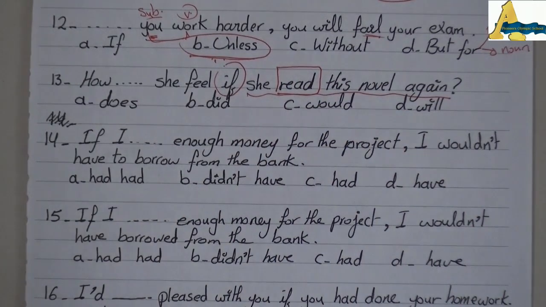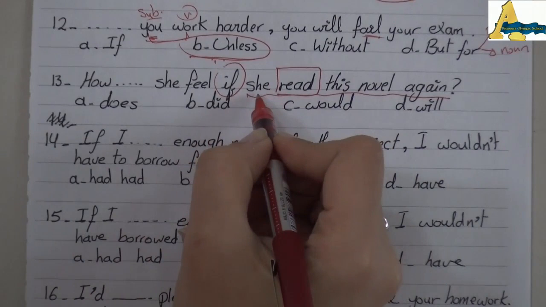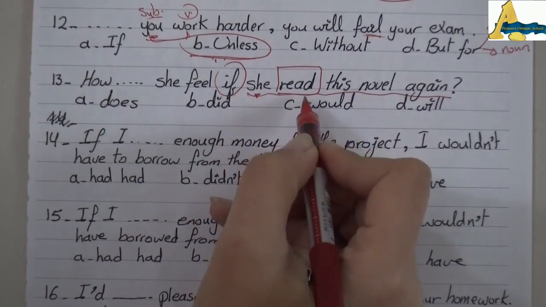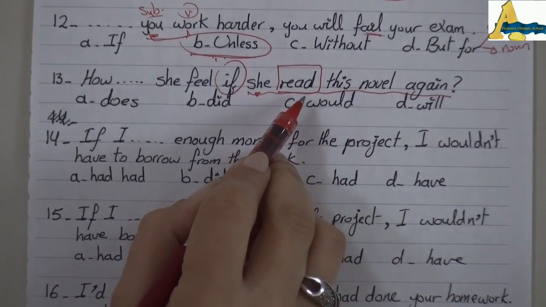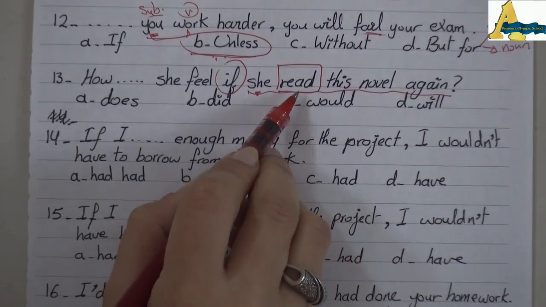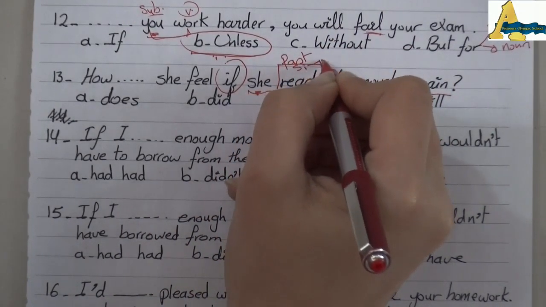This is the verb read. But here it's in the second form because I have here the subject she. If it was present, it would be reads. But I have here read in the past. Okay, so the verb here is in the past simple.